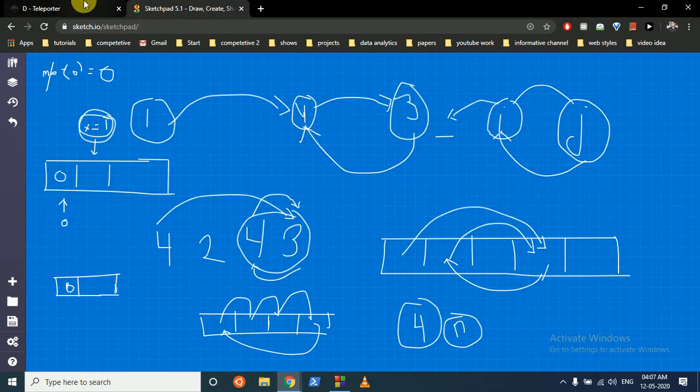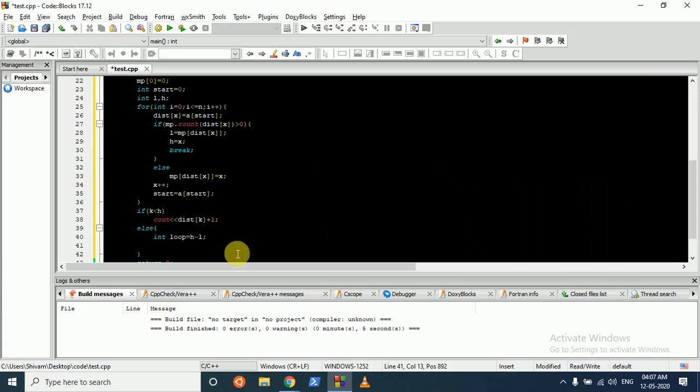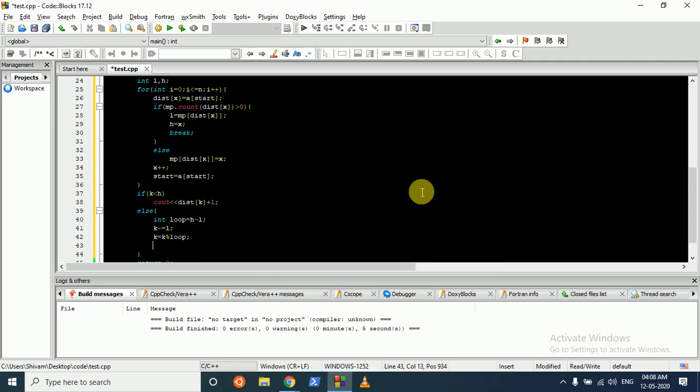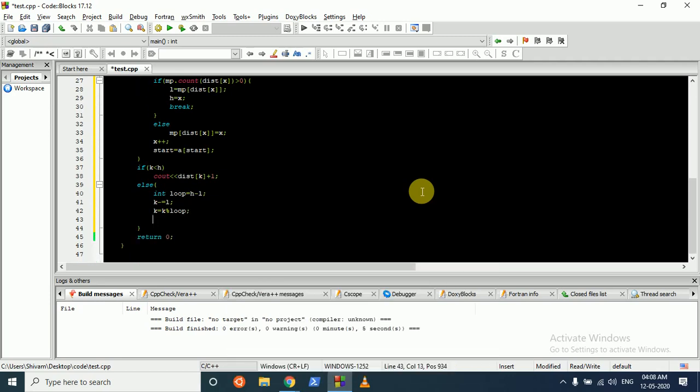Because k is not in the start part and is very large, we'll first subtract the L value from it, so that we just move around the loop, and then k is equal to k mod the loop value. You can also code this out, and then you'll understand more why I have done this.